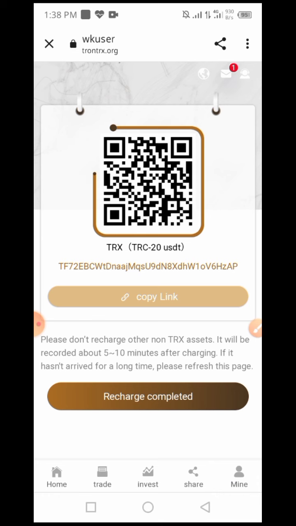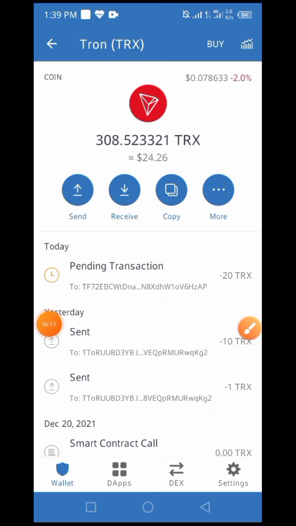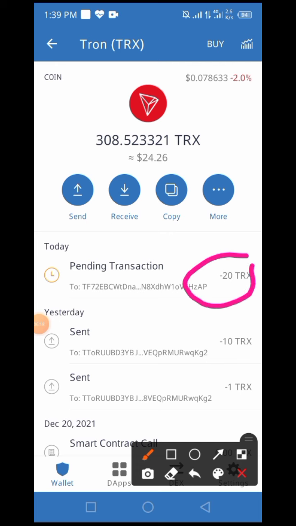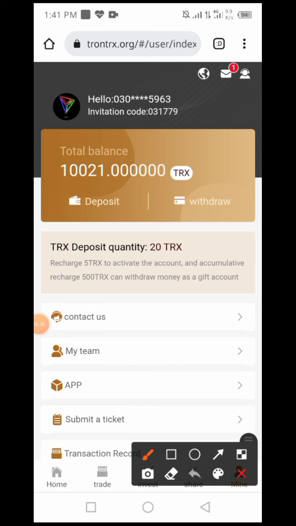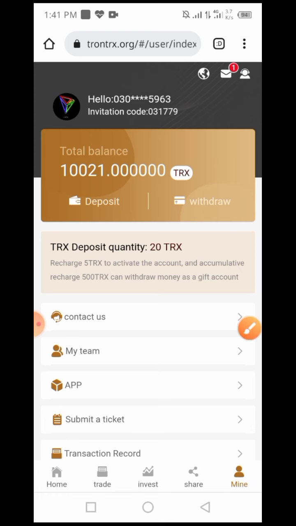My recharge came into my balance. I sent it and the transaction is pending. You can see I sent 20 TRX from my Trust Wallet account. I will resume the video when my TRX arrives in my account. You can see the TRX is sent, and I will receive it after 1 to 2 minutes. After 2 minutes, you can see my balance is added to the total balance. My balance is 10,021 TRX, and you can see I successfully deposited in it.